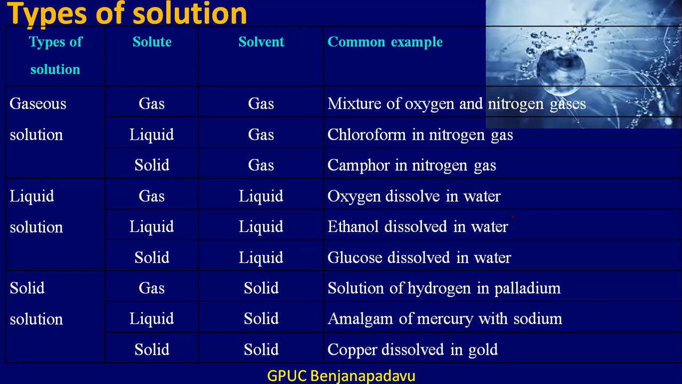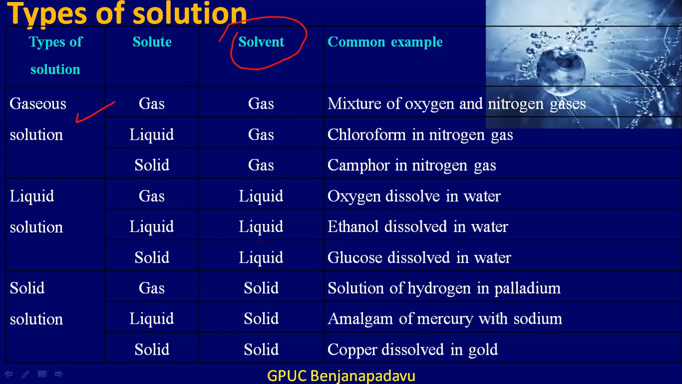So depending upon the phase of the physical state of the solvent, we can classify the solution into three types. What are they? If the solvent is gas, then such a solution is a gaseous solution.